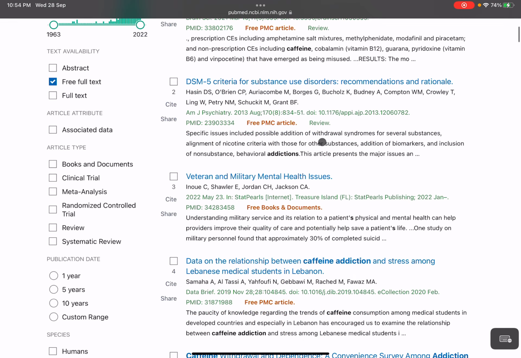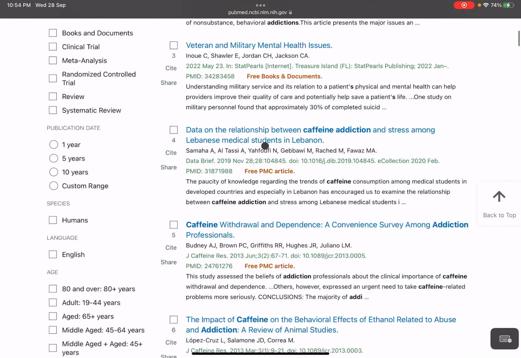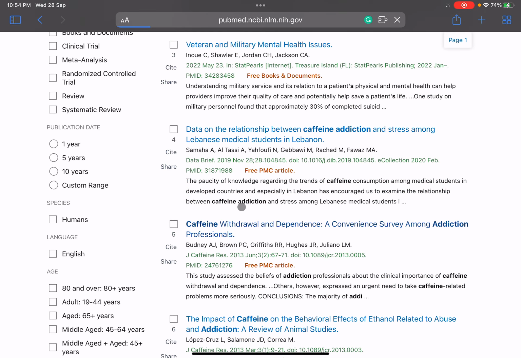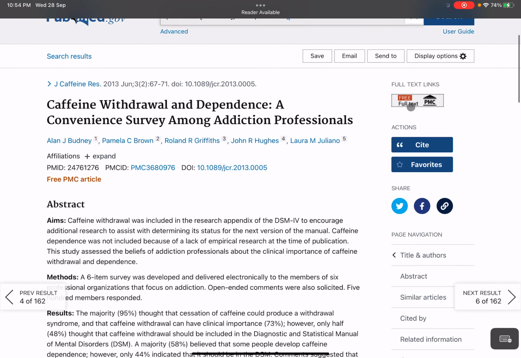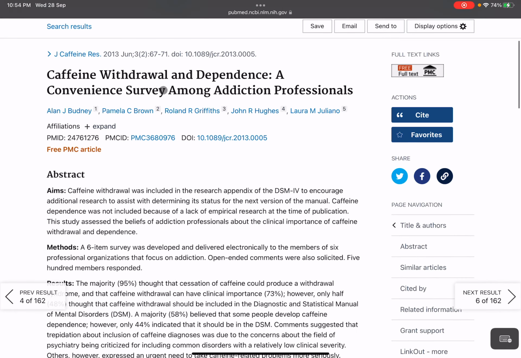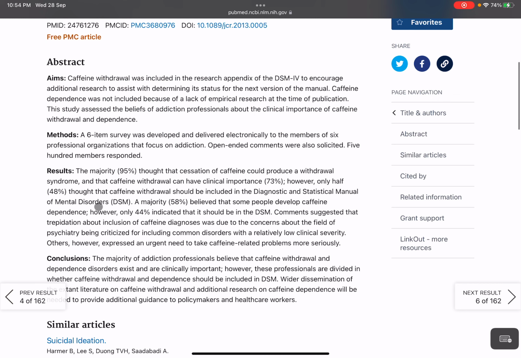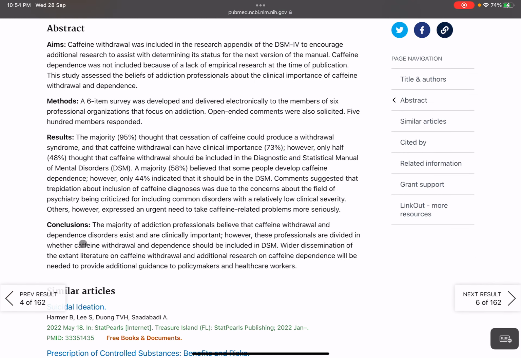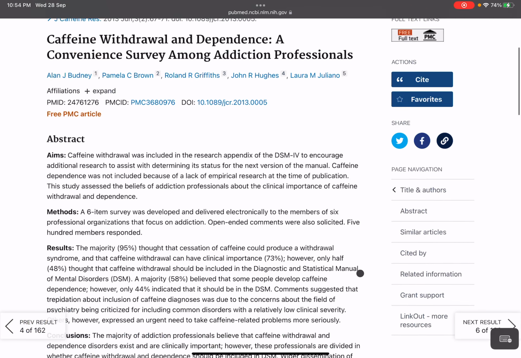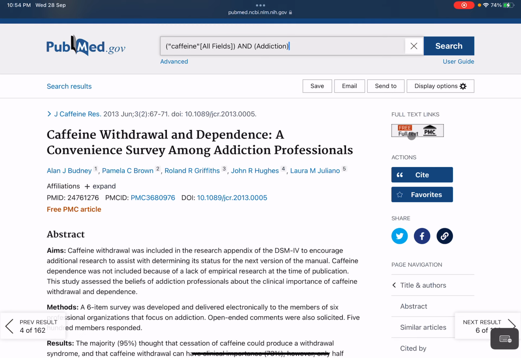Okay, now do one thing. When you go and look for any data or any paper, just click on it. First read the title and see what they're doing, go through the results and conclusion. When you see the results and conclusion, see whether it is relevant to you or not. If it's not, then discard it. If it is relevant, then go to full text.